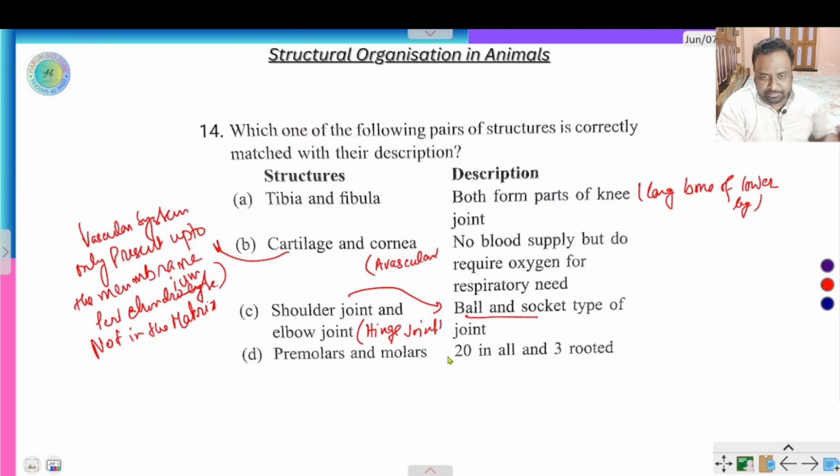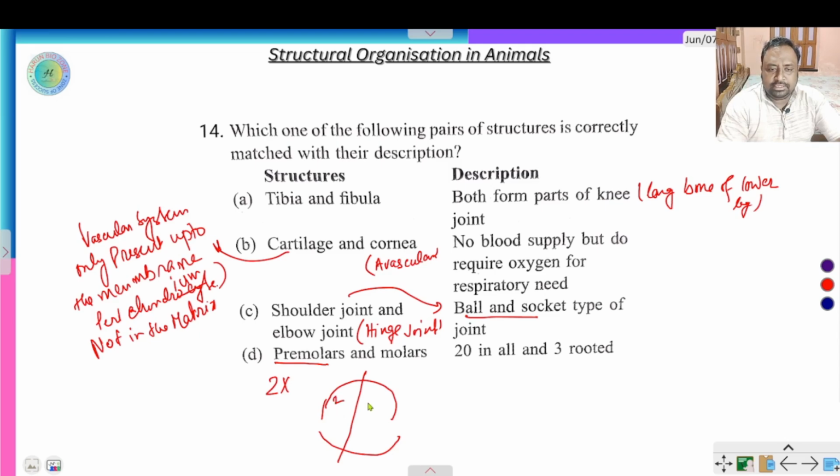Premolars and molars. The premolars are 2 in number in each segment. So the mouth has 4 segments. This is the upper gum and this is the lower gum. So in this section, the 4 portions are present. The 2 is here, 2 is here, 2 is here, 2 is here. So 2 into 4, 8 premolars, and 3 into 4, 12 molars.